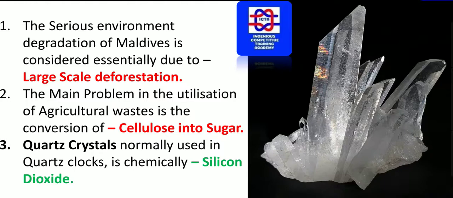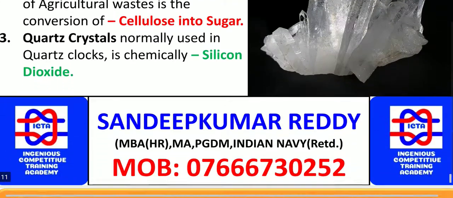Quartz crystals, as you can see on the right side, normally used in quartz clocks, are chemically silicon dioxide. This is what you have to remember. The quartz crystals normally used in quartz clocks are silicon dioxide.